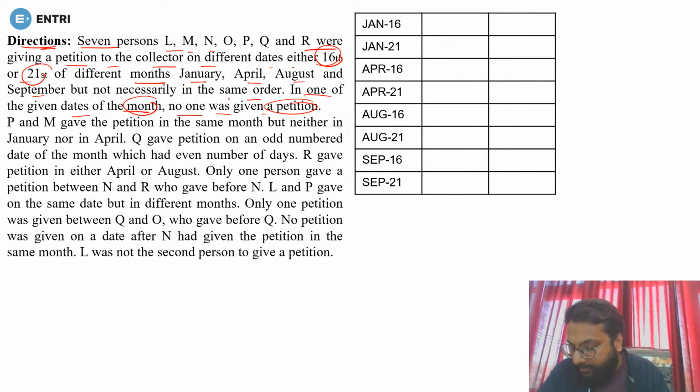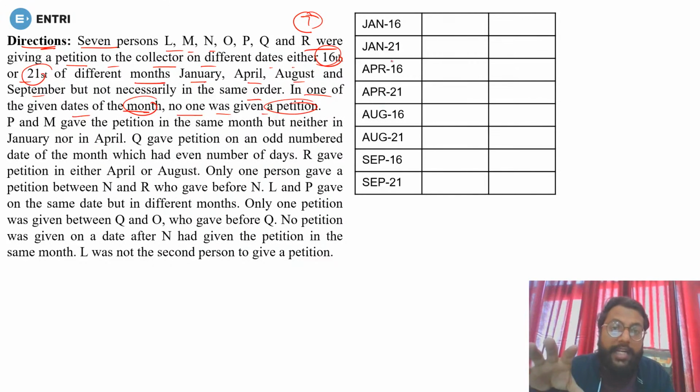Okay, now see, total persons we have are 7, but total dates we have are 8, that is Jan 16 and Jan 21, April 16, April 21, August 16, August 21 and September 16, September 21. Is it clear? So total 8 dates are there, but the persons are 7, and each person gave a petition on any one date. So on 7 dates there will be one person giving a petition, but one date will be nil because there will be no one giving the petition.